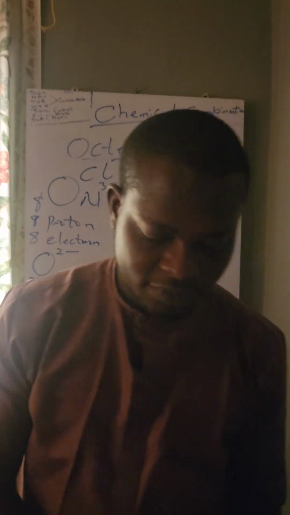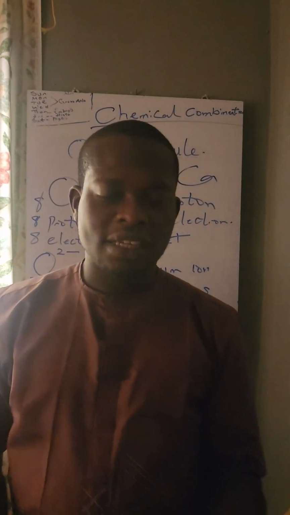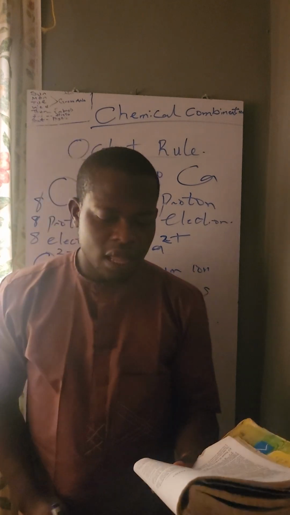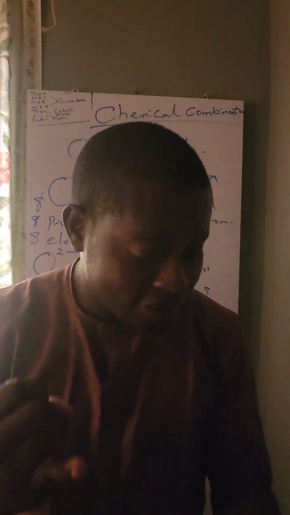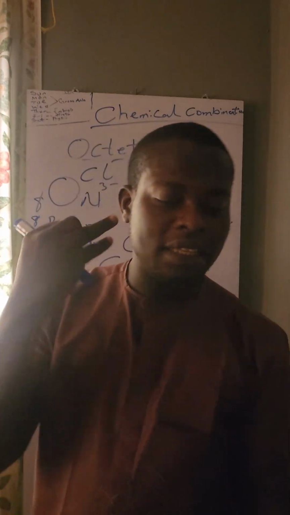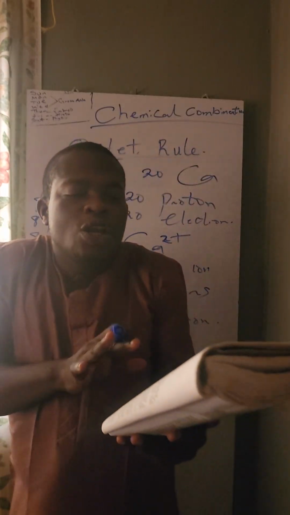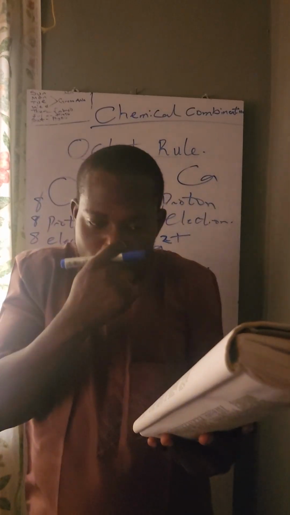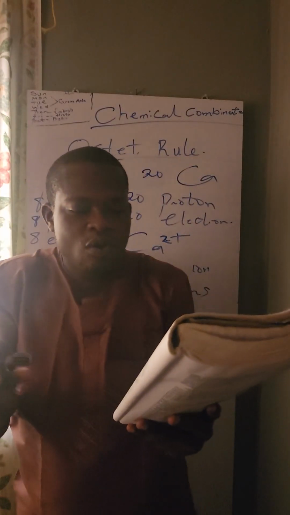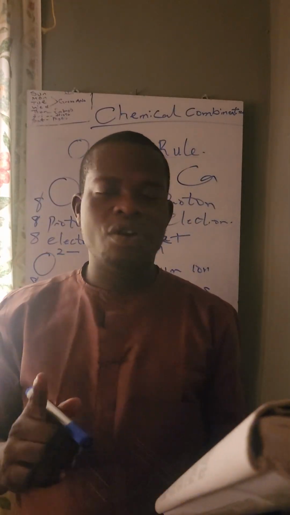Now let's look at this. Generally, atoms of elements in group 1, 2, and 3 usually lose their valence electrons in order to form the most stable cation with noble gas configuration.